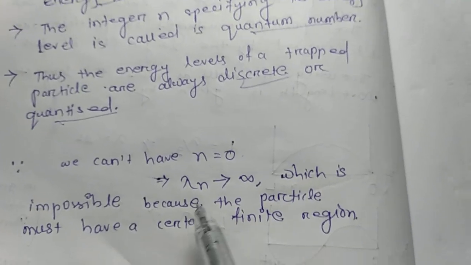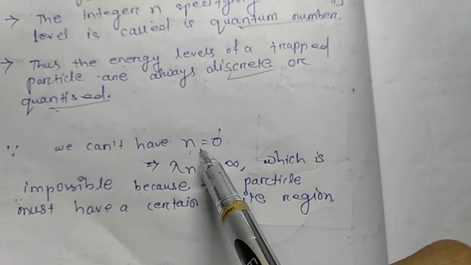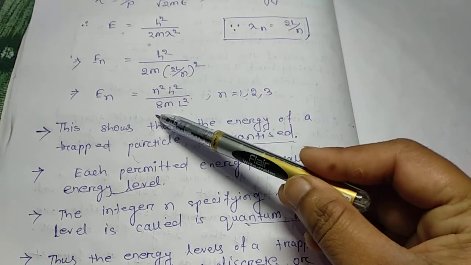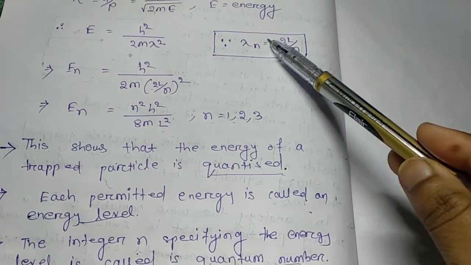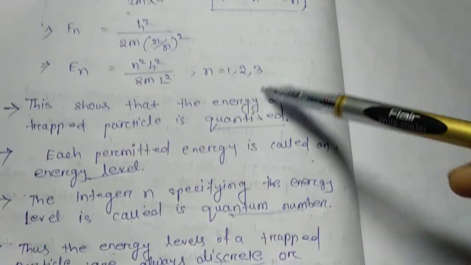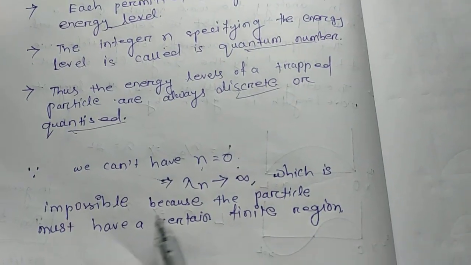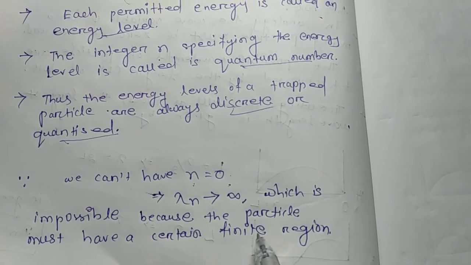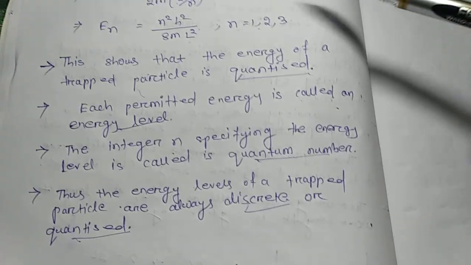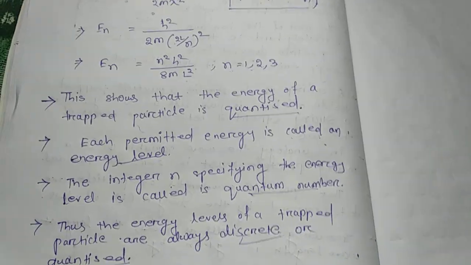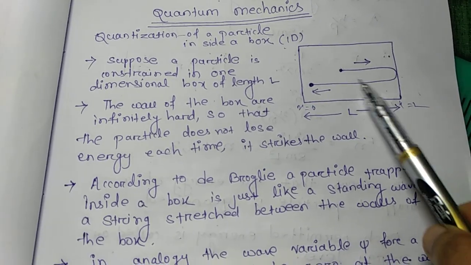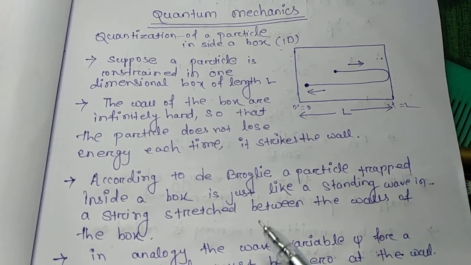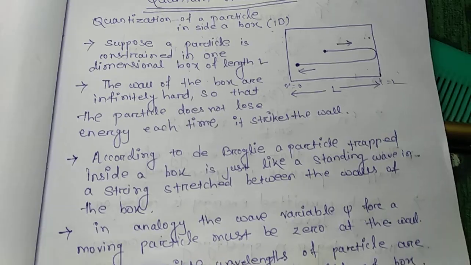One thing is the value of n cannot be 0. If we put the value of n equal to 0, then the value of wavelength will be infinite, which is impossible because the particle must have a certain finite region. So from this we can see that the energy of a particle inside a one-dimensional box is quantized, and this is the whole solution.